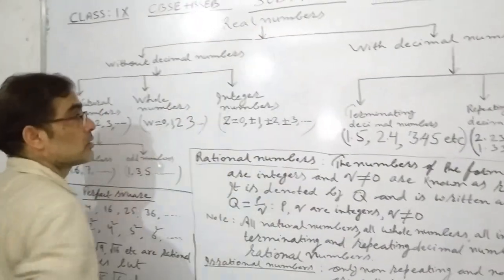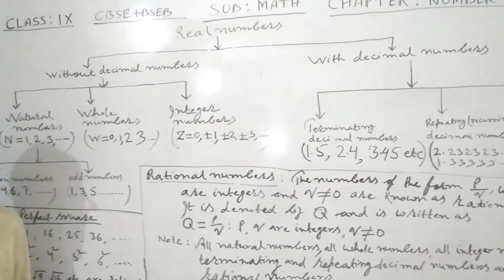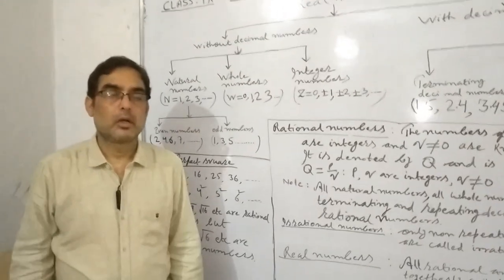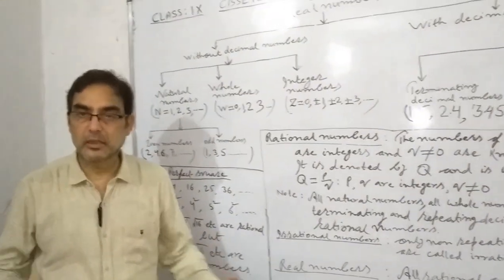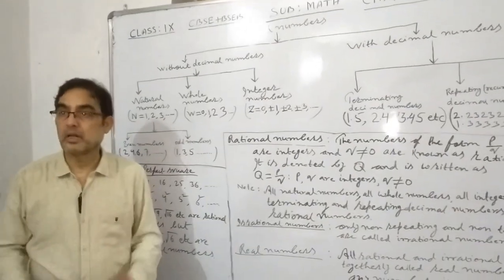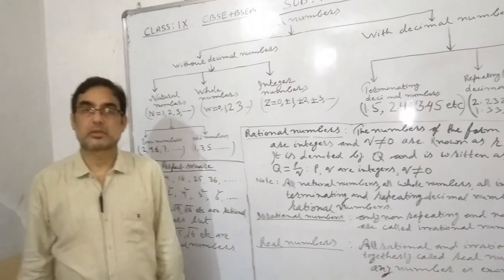Real numbers. All numbers are real numbers. In short, we can say all numbers are examples of real numbers.